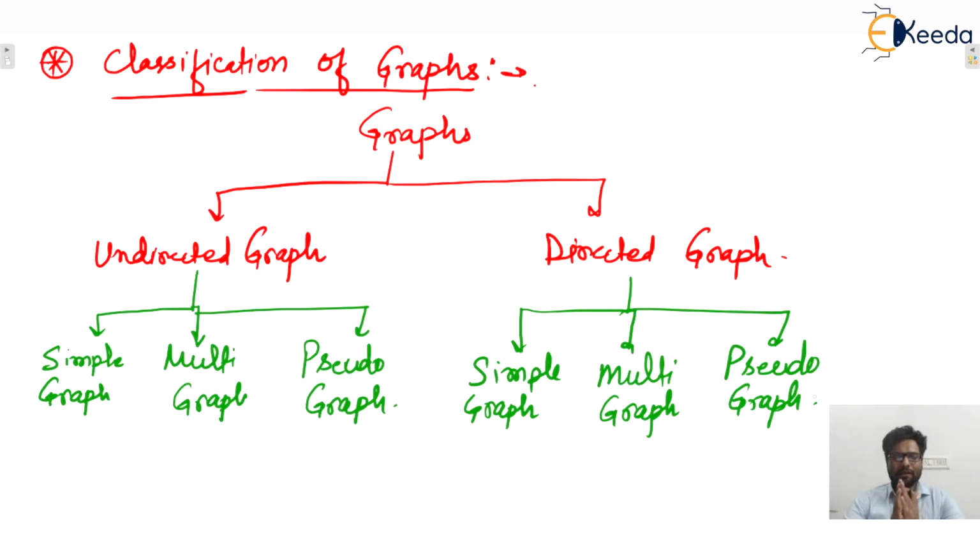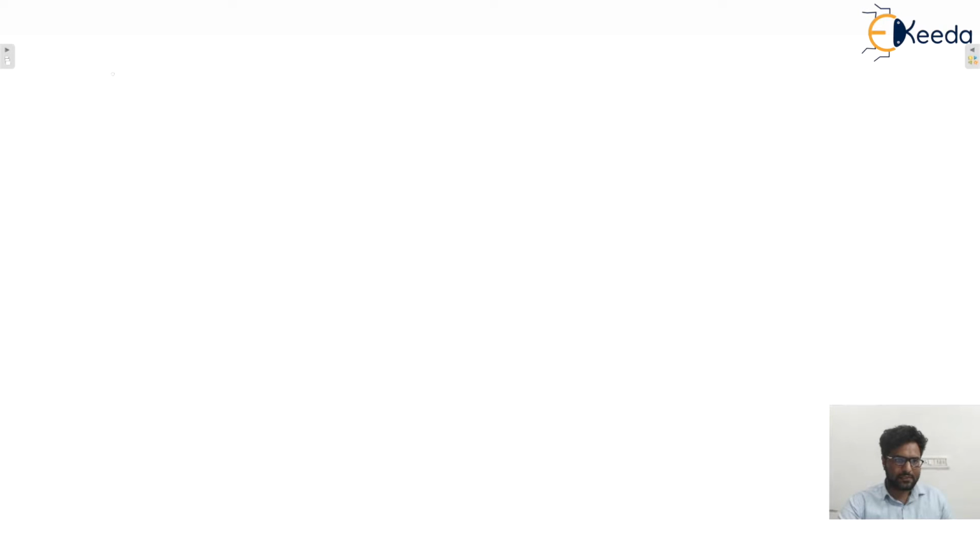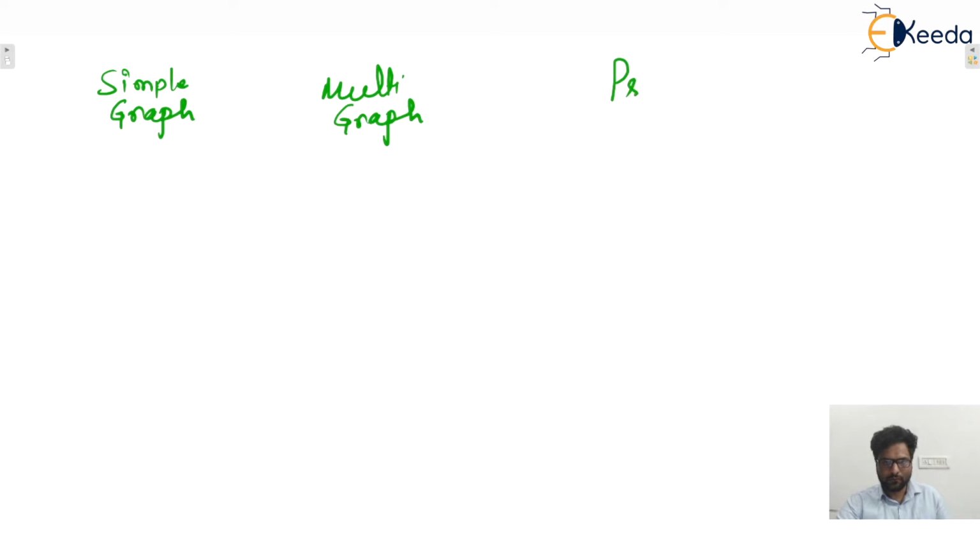So basically graphs are of two types. First one is directed, second one is undirected. Both directed as well as undirected are further divided into three categories: simple graph, multigraph, and pseudograph. So we'll see one by one the meaning of simple graph, multigraph, and pseudograph. Let me see once. Yes, let's say this is simple graph. Next one is multigraph, and third one is pseudograph.